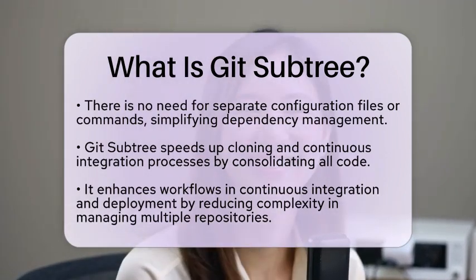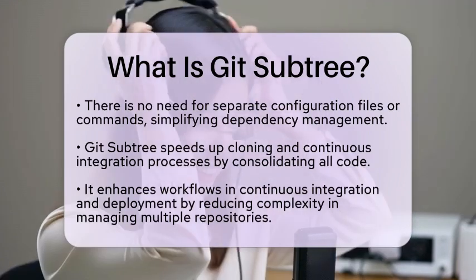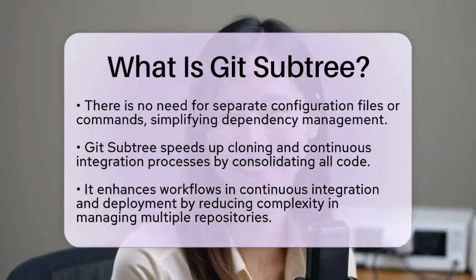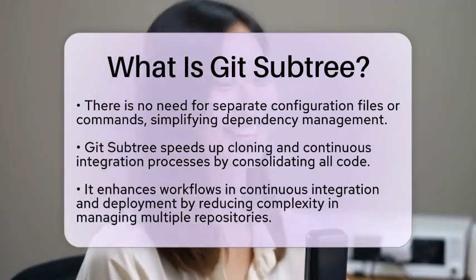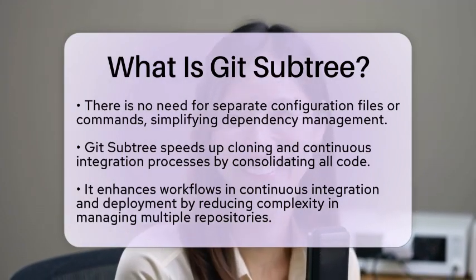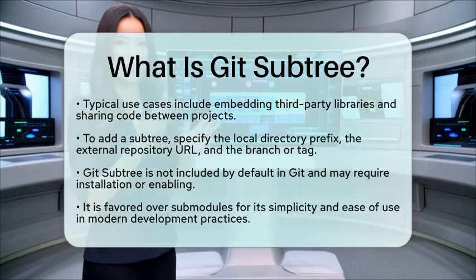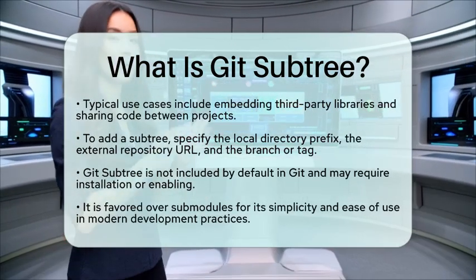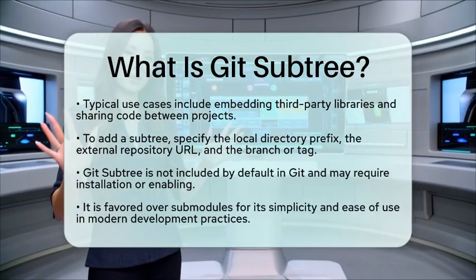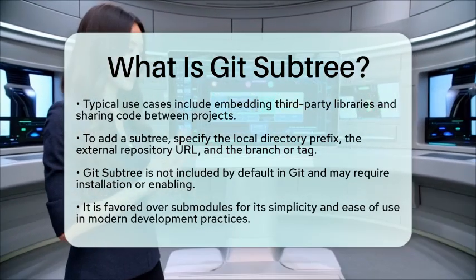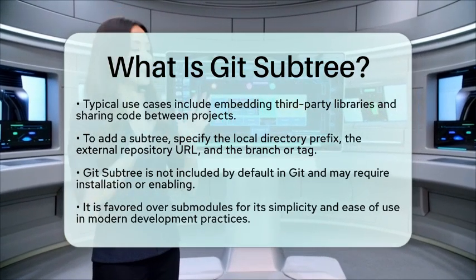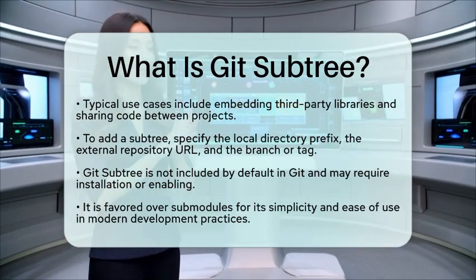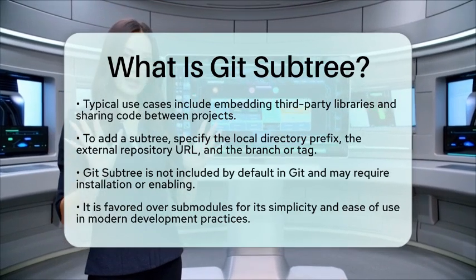To add a subtree, you specify the local directory prefix where the external repository will be placed, the URL of the external repository, and the branch or tag to pull from. For example, a command might look like this: git subtree add --prefix=subtree-directory github.com/example/repo.git master --squash. This command pulls the external repository into the specified subdirectory and squashes the commit history for a cleaner integration.